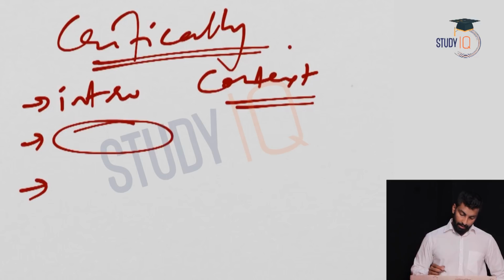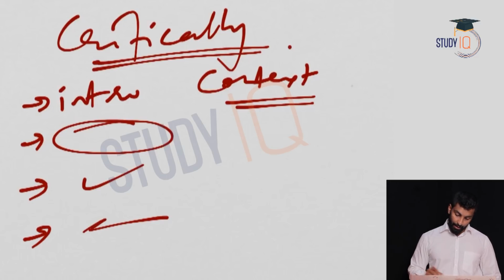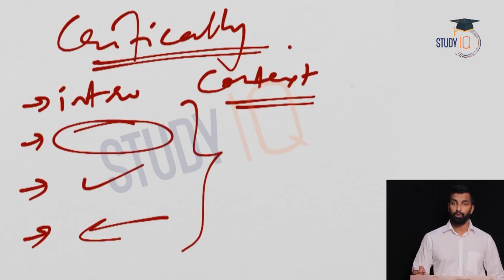So then you can write the negative sides, what all things he implemented, and you can write why it is a failure, right? And you can conclude. You can either support or you can give your own opinion, right? So this is how you'll write this answer. So mostly you can get a critically analyzed question from this.